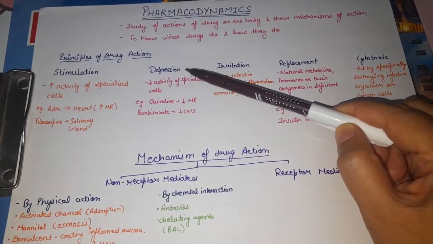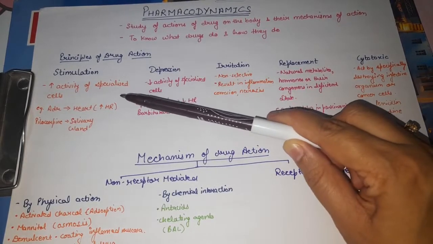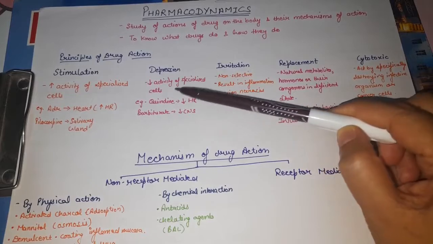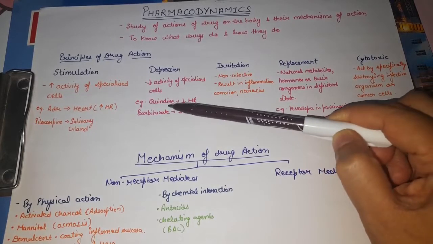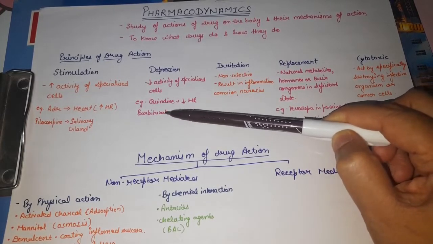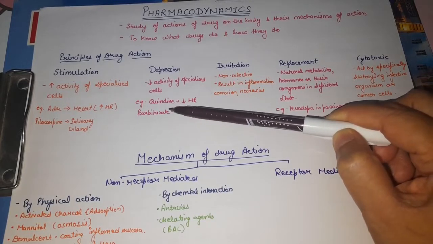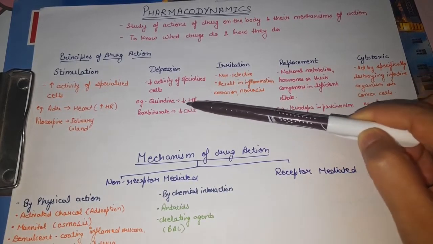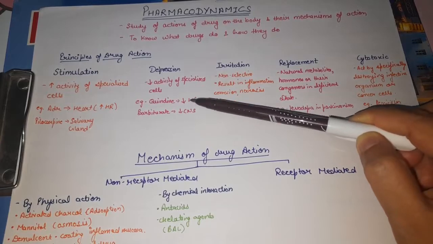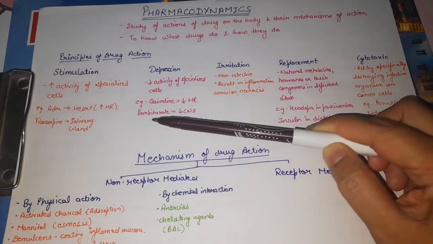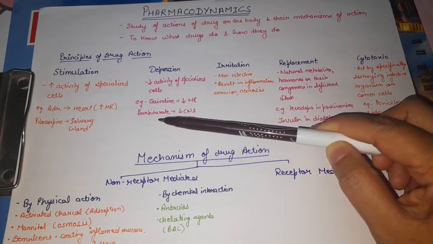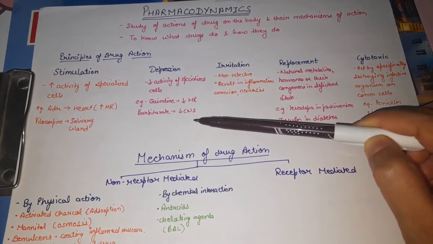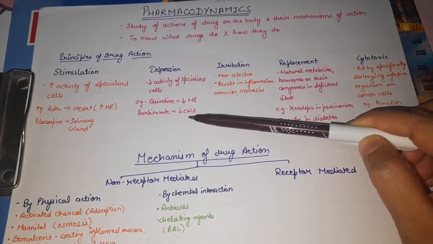Next action is depression. Like stimulation is increased activity, depression is decreased activity of a specialized cell. For example, quinidine, an anti-malarial drug and also an anti-arrhythmic drug, acts on the heart cell and decreases the heart rate, means it depresses the cardiac cell. Next is barbiturate. Barbiturate also decreases CNS cell activity, so it causes depression of the CNS.